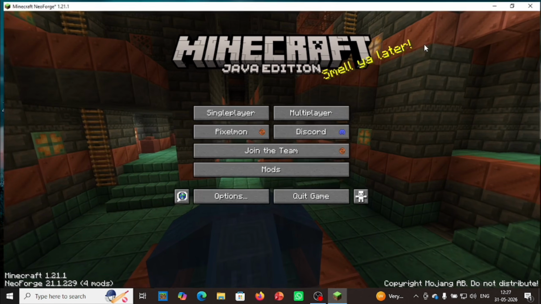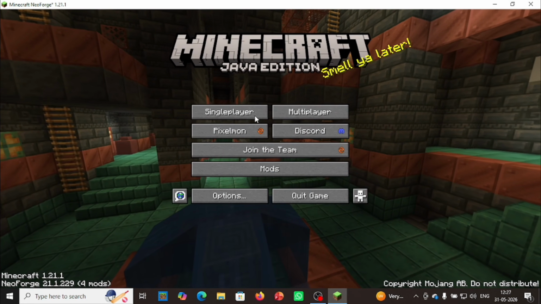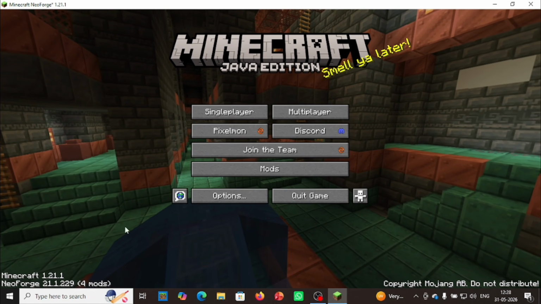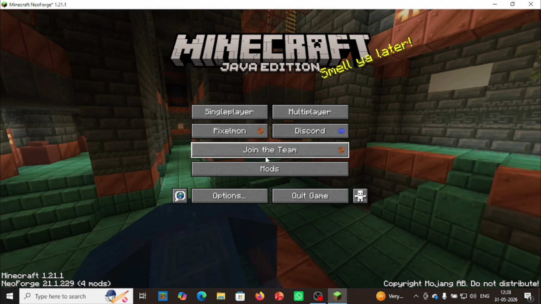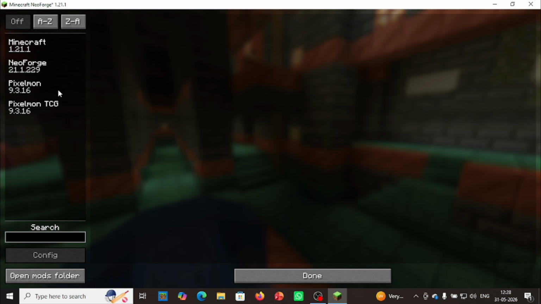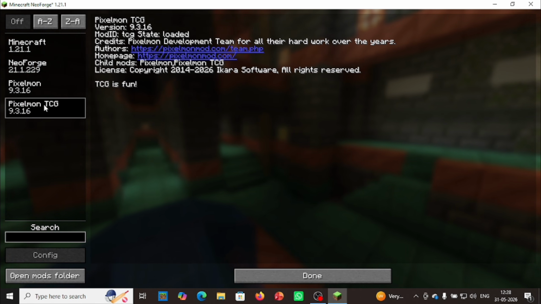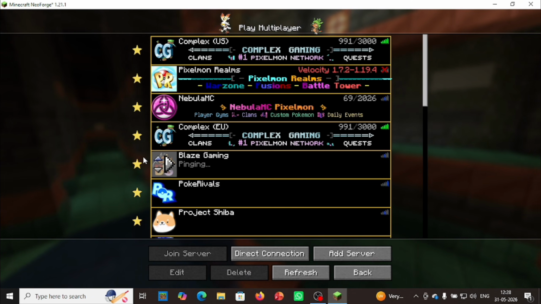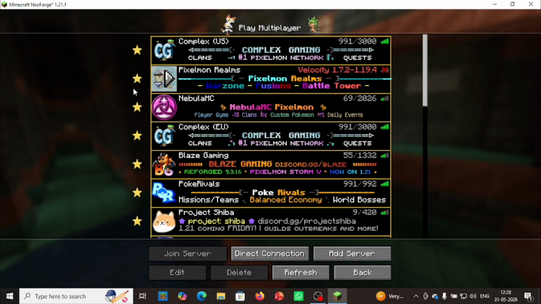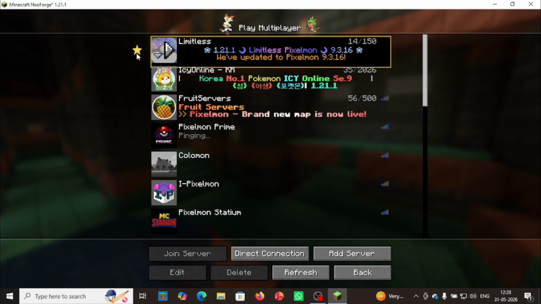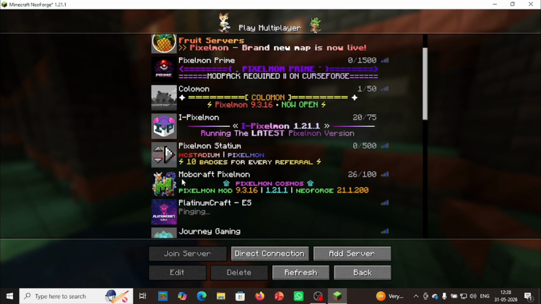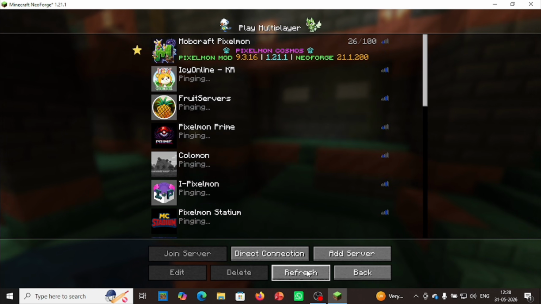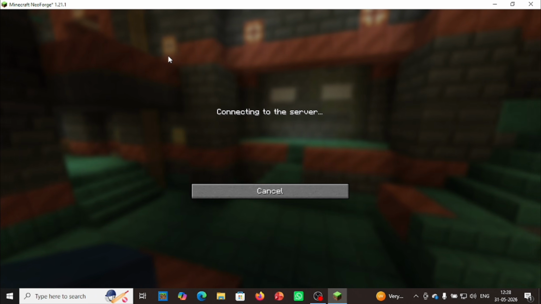As you can see, it has been converted into Pixelmon. You can see there is an option named Pixelmon below single player. And when we go into the mods, as you can see there is the Pixelmon mod. So we will run the Pixelmon mod. I will show you whether it is working or not. I will join a server. Let me choose Mobcraft. There are 26 players online in it. So let me join that.